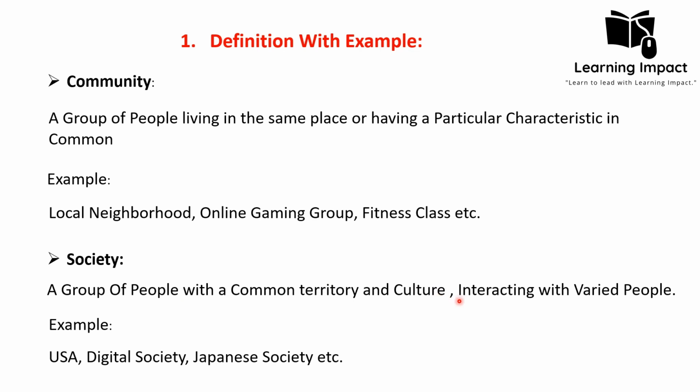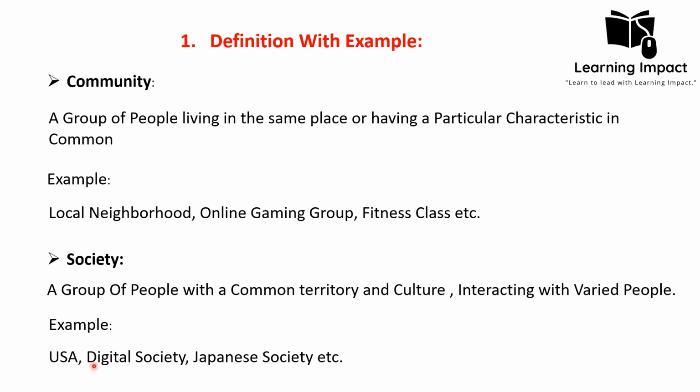But the main point which distinguishes society from the community is that society includes interaction with people from various backgrounds. In case of community, for example, a local neighborhood, you just communicate with your neighbors. In case of the fitness class, you communicate with the people who have similar interest areas as you. So they do not show much diversity. But in case of the society, you will have interaction with people from diverse backgrounds.